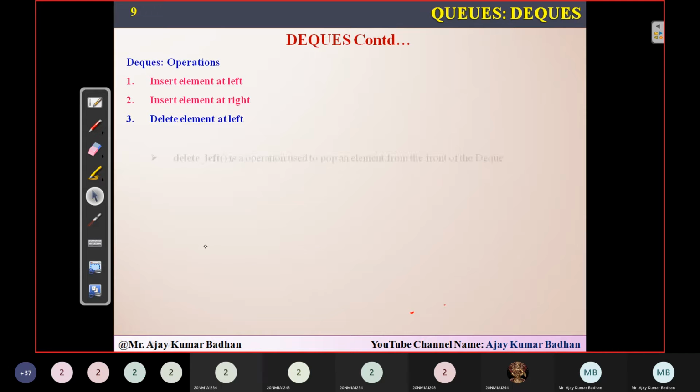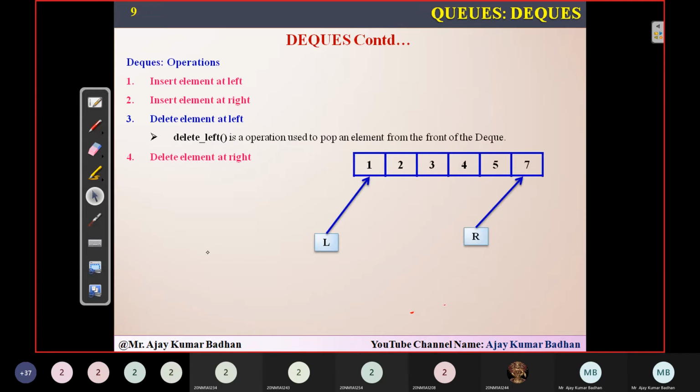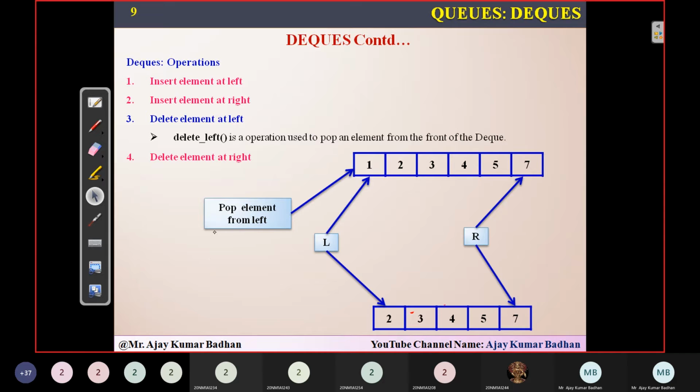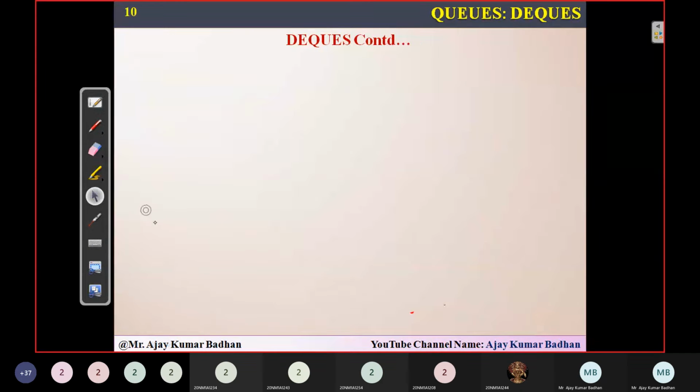Next, deletion. The deletion operation is the same. I want to delete the elements here, so I delete from the left. To pop the element from the left means I remove this element, and once it is removed, left will be pointing to the next location. It is the same way you delete an element from the front, which we discussed in the queue. This is your front and this is your rear. Whenever we want to delete an element, the value is deleted and front is incremented. The same concept we are implementing for deleting an element at the left. See here.